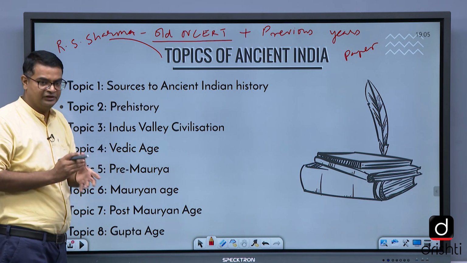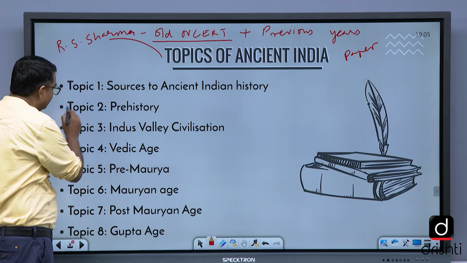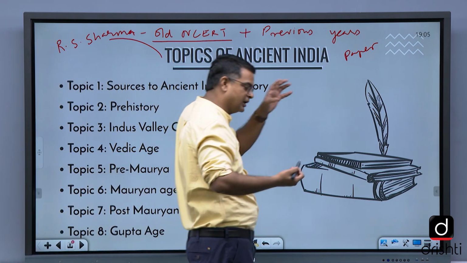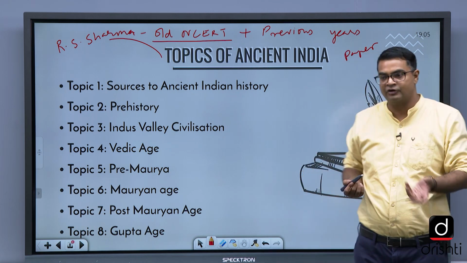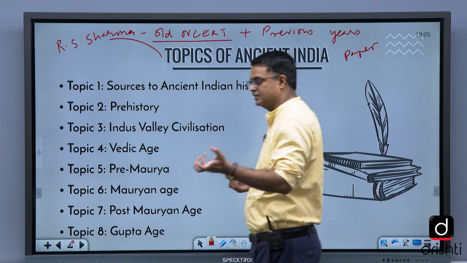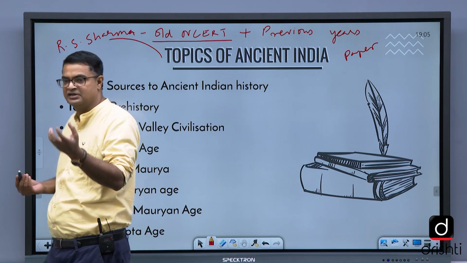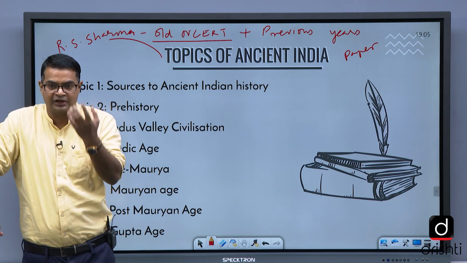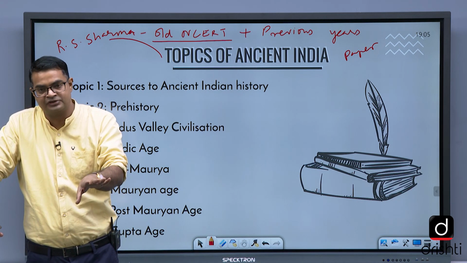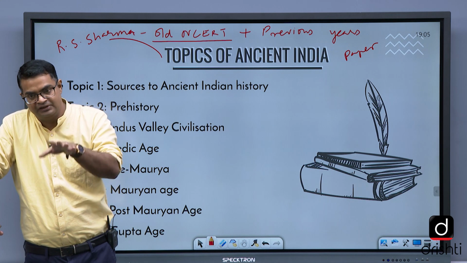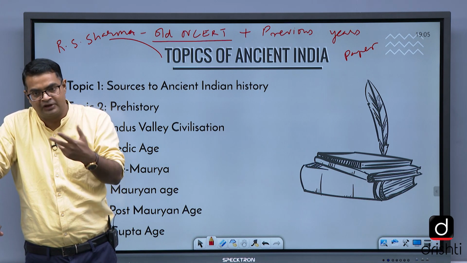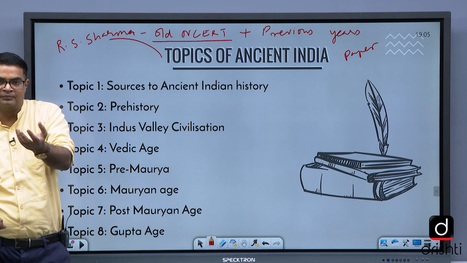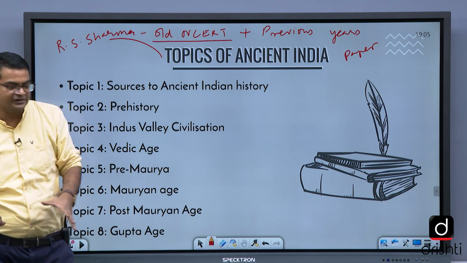See, as far as the topics are concerned, we study sources of ancient Indian history. Source is always important, whether it comes in the exam or not. A student of history should understand what the basic sources are: literary sources, foreign accounts, archaeological sources, secular literature, religious literature, foreign travelers' travelogues, and the secular materials in different ages.